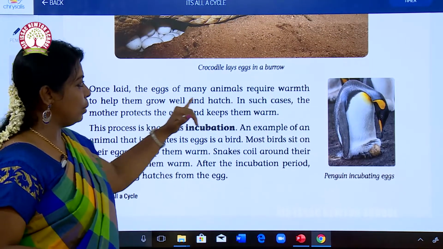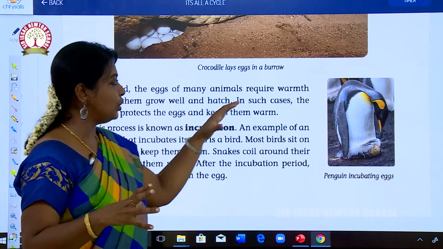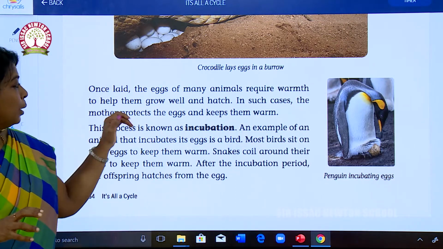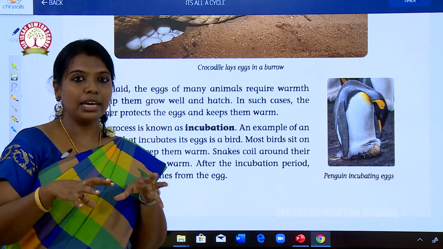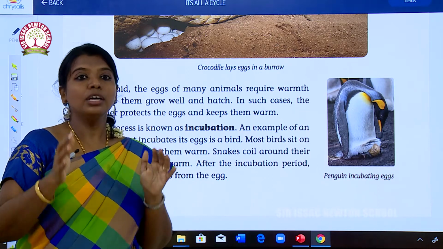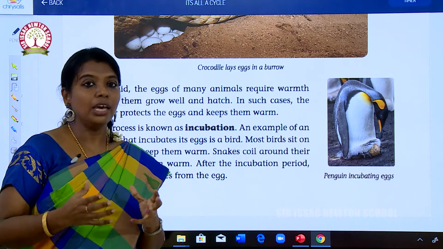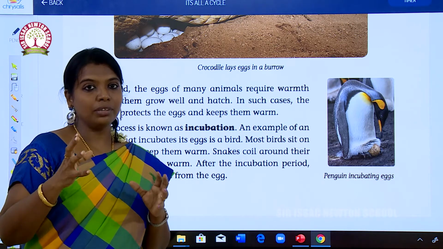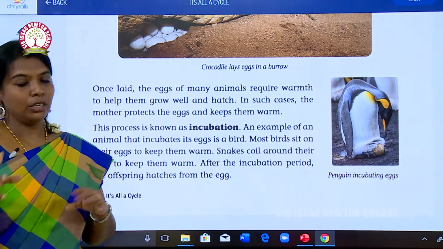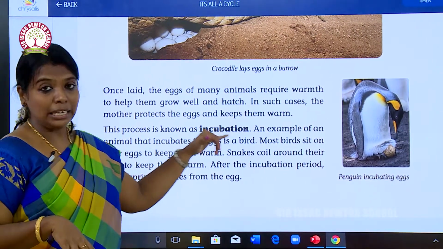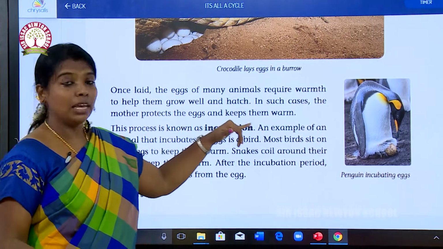Once laid, the eggs of many animals require warmth to grow well and hatch. In such cases, the mother protects the eggs. You all know, you have a hen in your house. The hen will lay eggs and sit on the eggs for 23 or 24 days and it will hatch the eggs. I hope you have the experience of hatching hen's eggs in your home. This process is known as incubation.